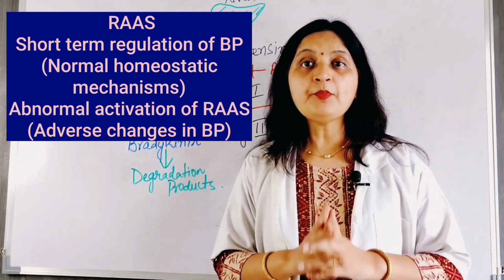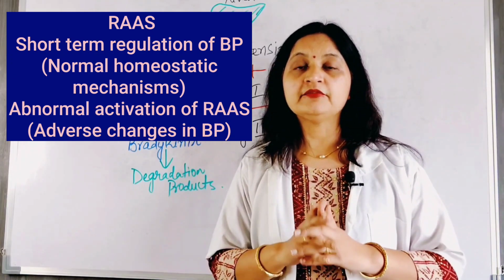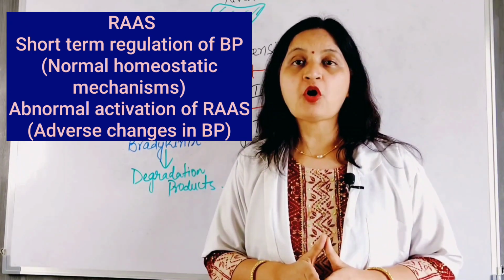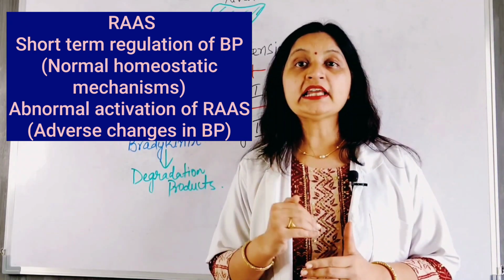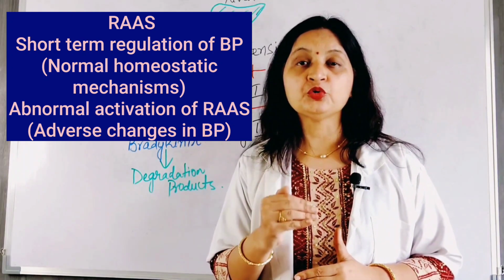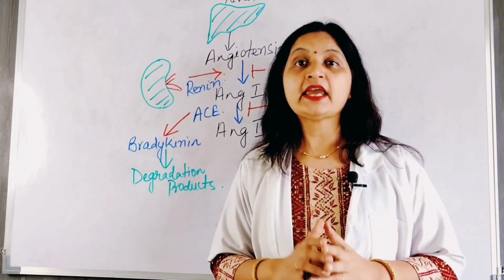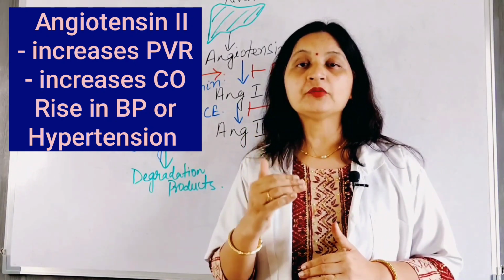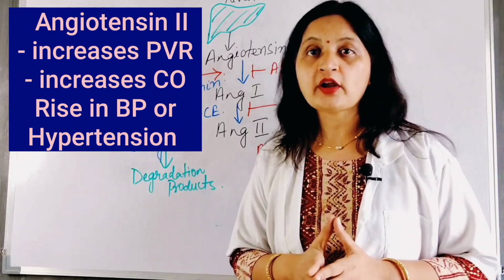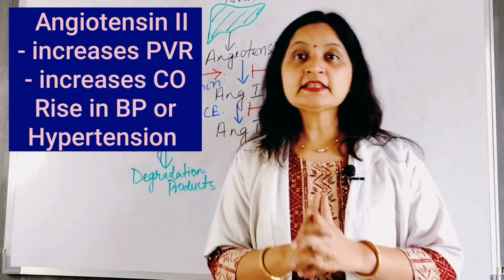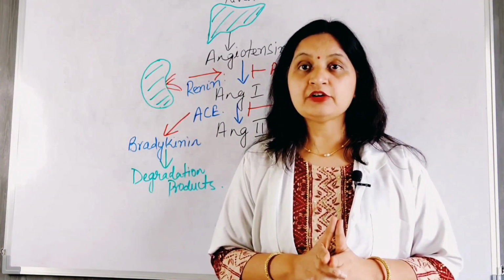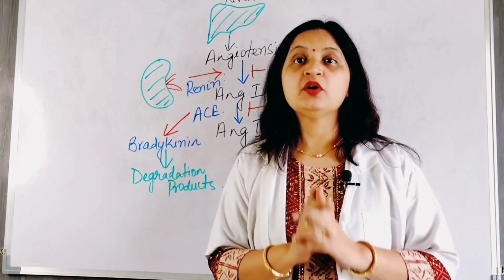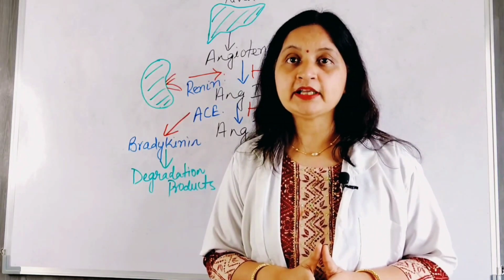But excessive or abnormal activity of the renin-angiotensin-aldosterone axis causes excessive formation of angiotensin 2, and increased concentration of angiotensin 2, through various mechanisms, increases the peripheral vascular resistance, increases the cardiac output and thereby leads to chronic hypertension.